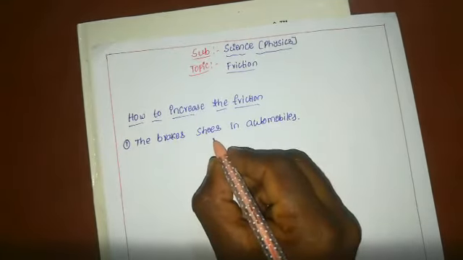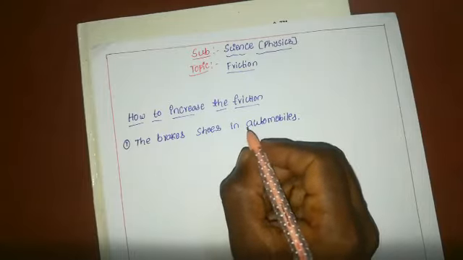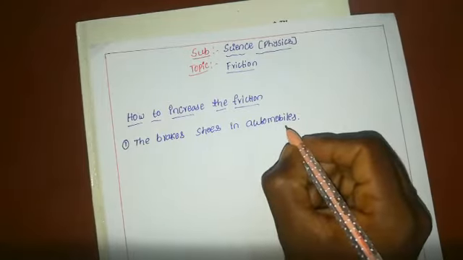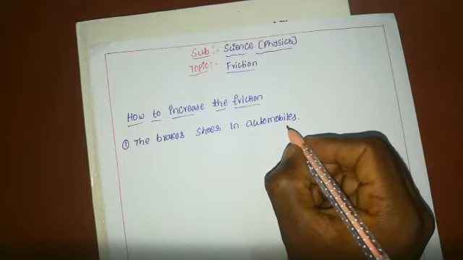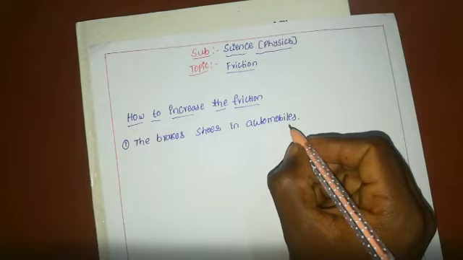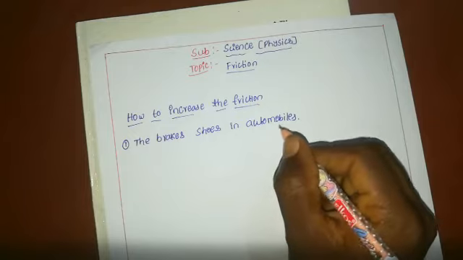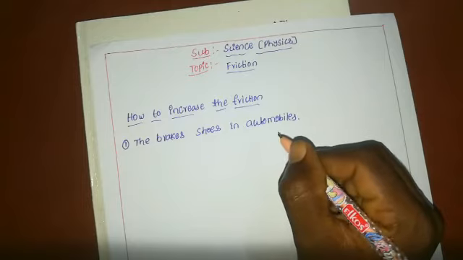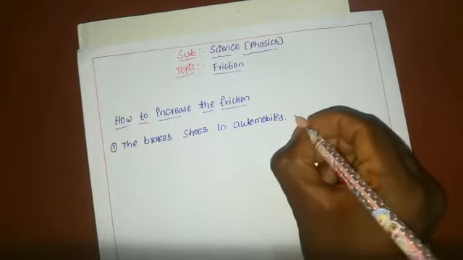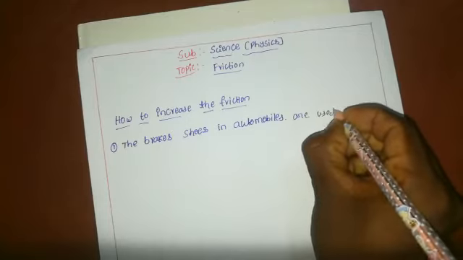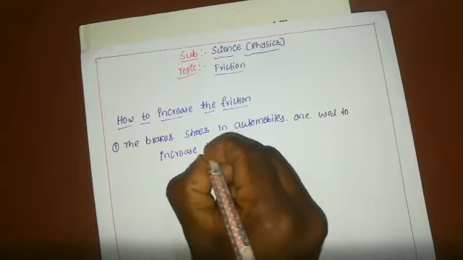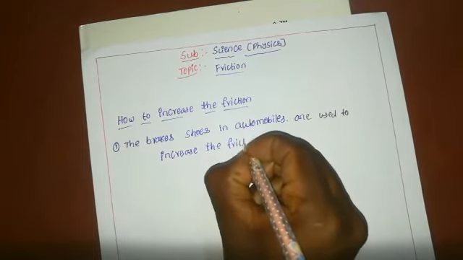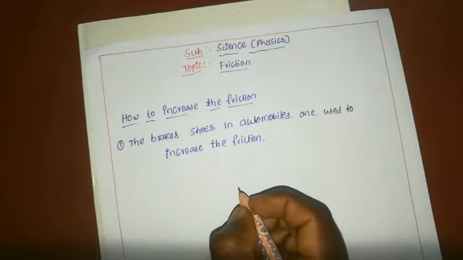Here the brake shoes increase the friction. The brake shoes in automobiles help to increase the friction. When we apply the brakes, the brake shoes arrest the motion of the rotating disc due to friction, and this stops the wheel and reduces the speed of the car. Thus the friction is increased.